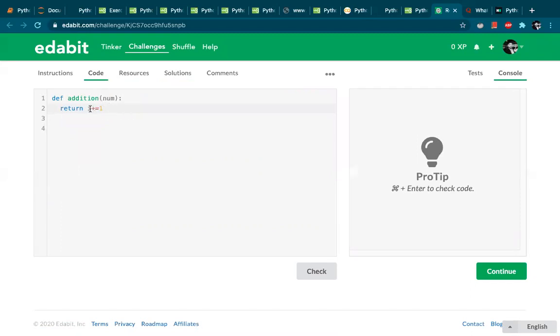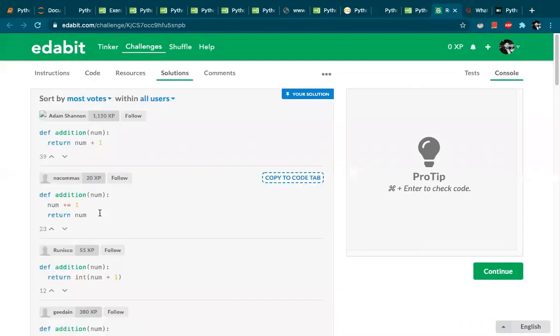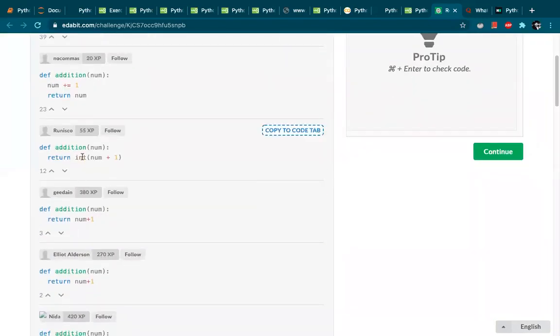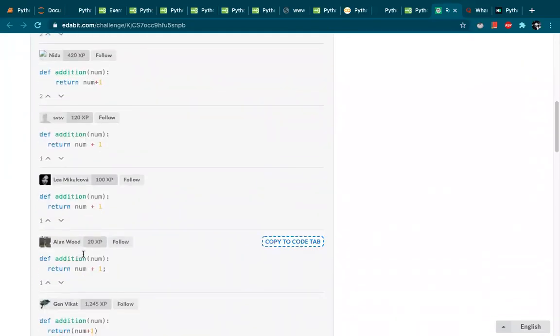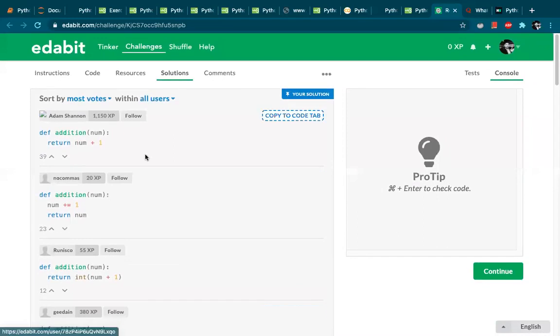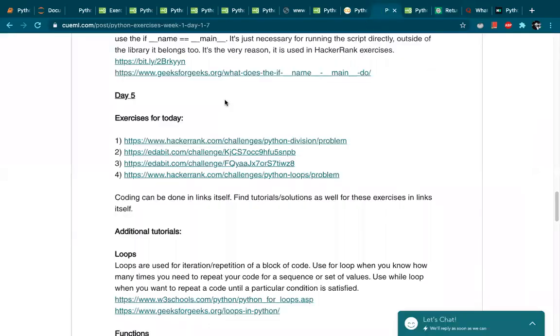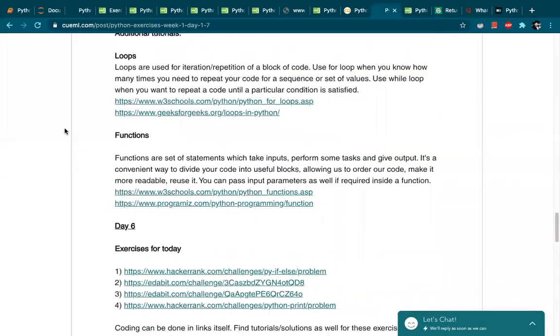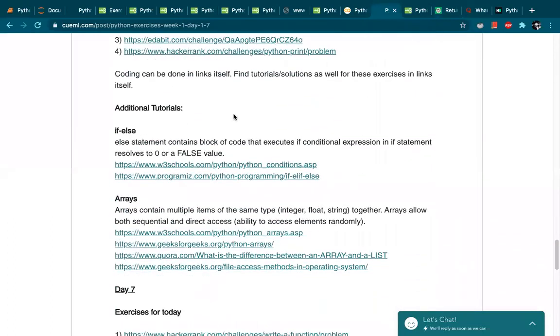So this is num, right? So this one will be num. And again, as you can see, there are multiple solutions to this: num +1, return num +1, these ones. So yeah, if you guys haven't done these challenges, then I would suggest that you go through these challenges.